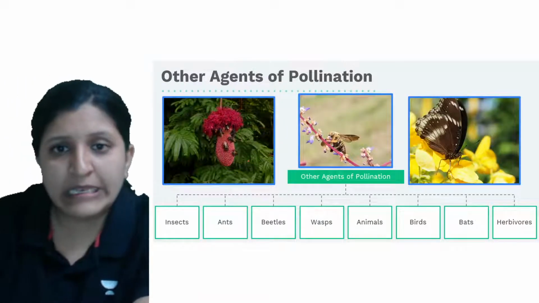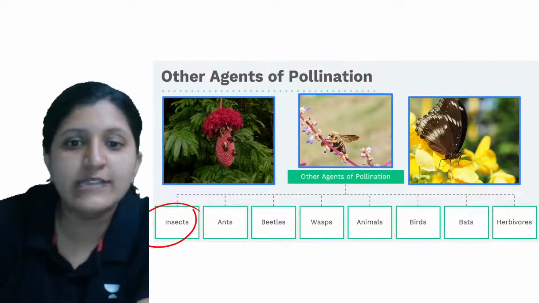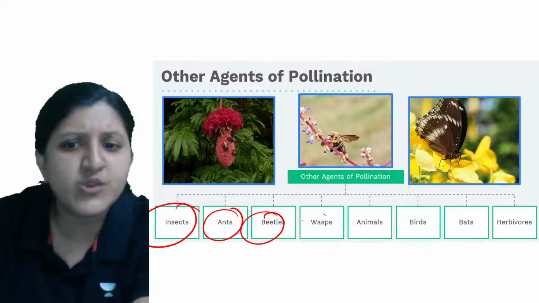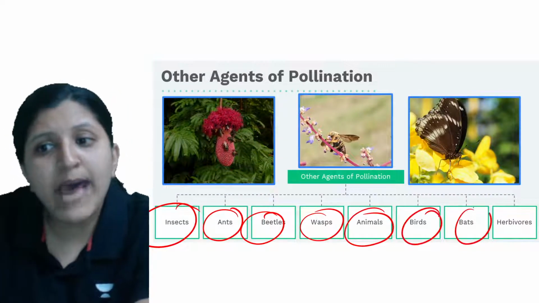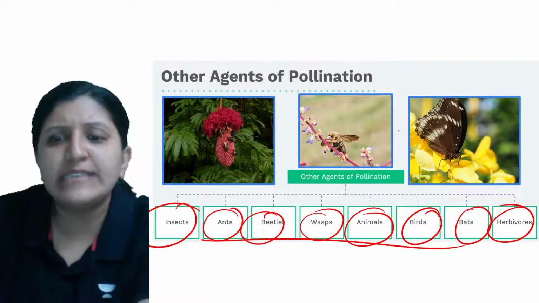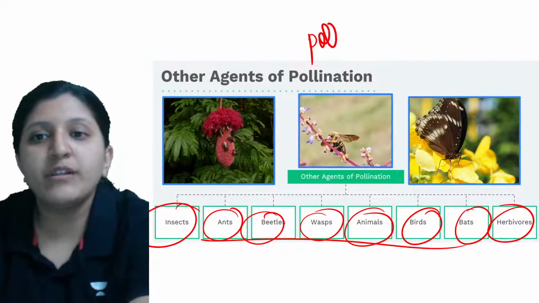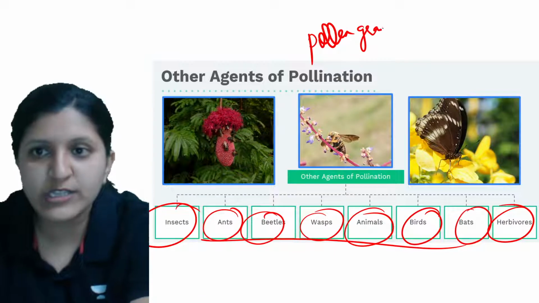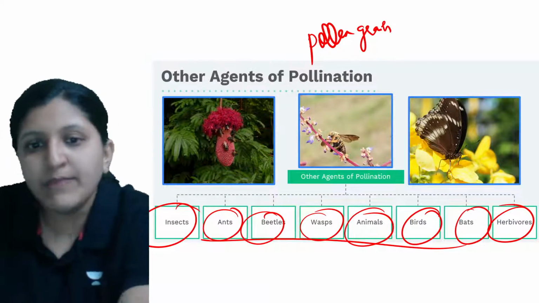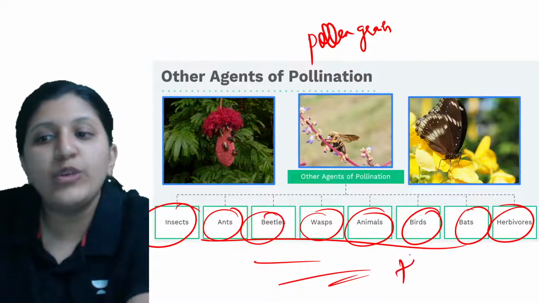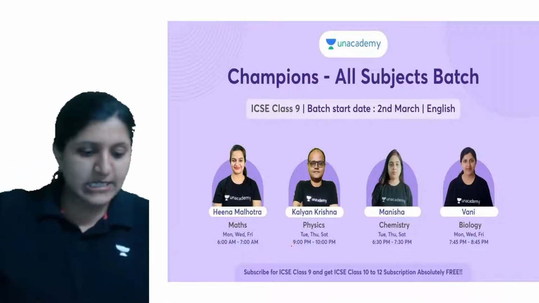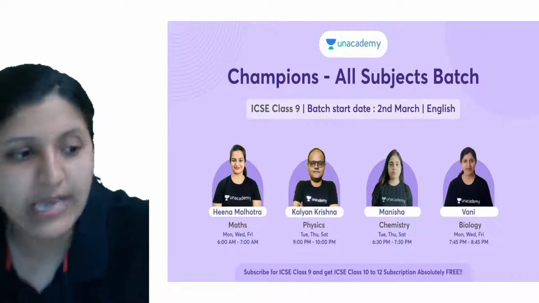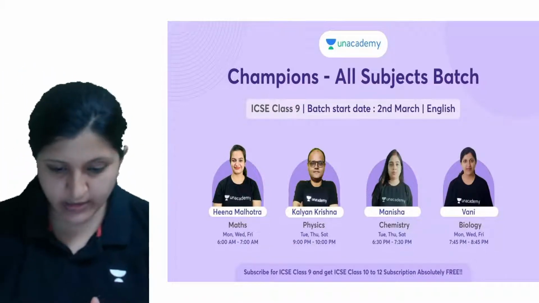In agents of pollination, there are insects, ants, beetles, wasps, animals, then birds, bats, herbivores. Any of these can transfer the pollen grains. So it is not only the bee or anything else; any of these, including humans, can also transfer the pollen grains. Okay, so we are done with today's session as the time is up and I need to take another session also.